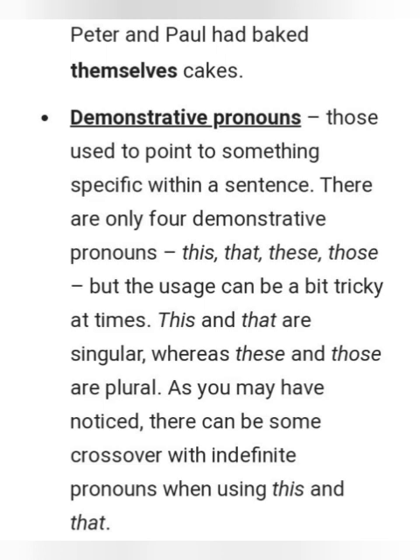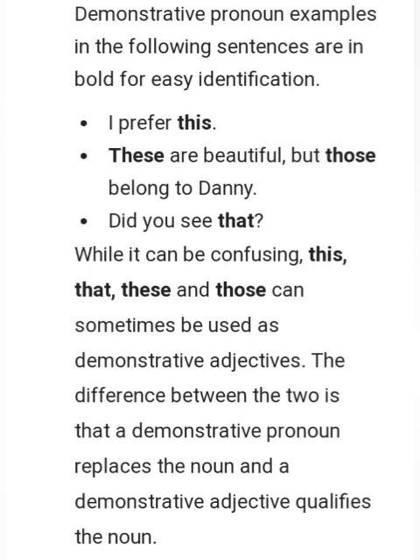Demonstrative pronouns, those used to point to something specific within a sentence. There are only four demonstrative pronouns: this, that, these, those. But the usage can be a bit tricky at times. This and that are singular, whereas these and those are plural. As you may notice, there can be some crossover with indefinite pronouns when using this and that. Demonstrative pronoun examples in the following sentences are in bold for easy identification.